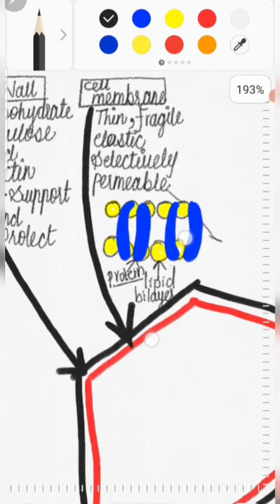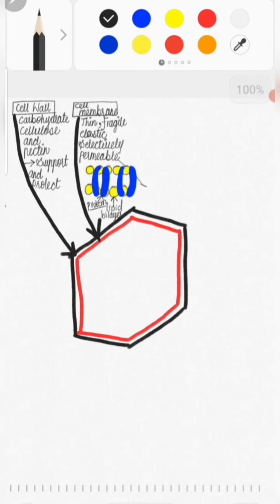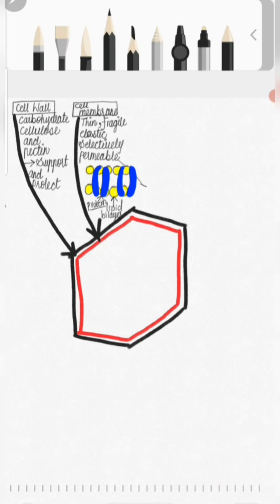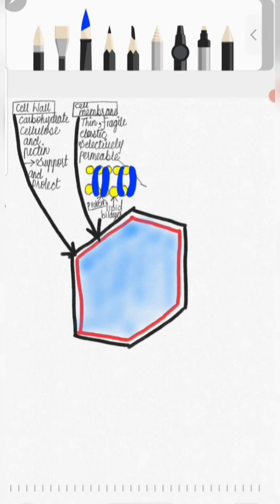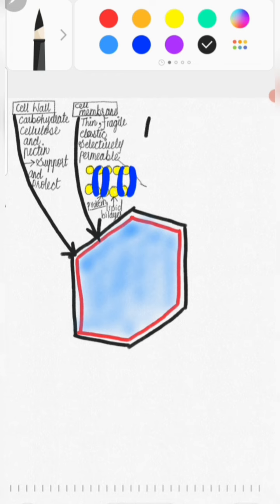The next layer inside the cell, after the cell membrane, there is a sticky jelly-like fluid which is present in a cell. This sticky jelly-like fluid which is present inside the cell is known as the cytoplasm. Here you can see this is a sticky fluid which is present. This sticky fluid is the cytoplasm, and cytoplasm is also known as the medium for cellular chemical reactions.